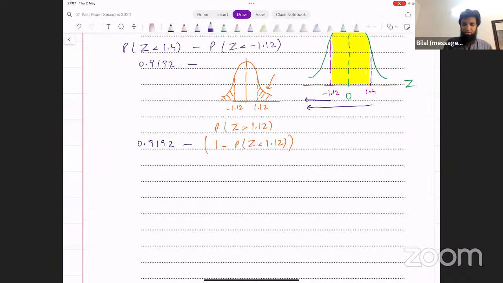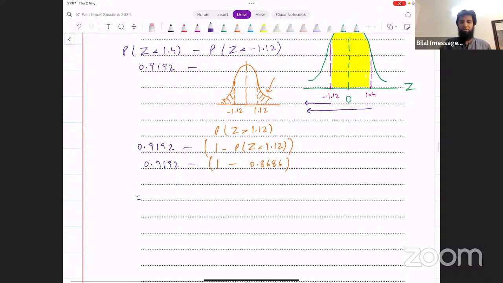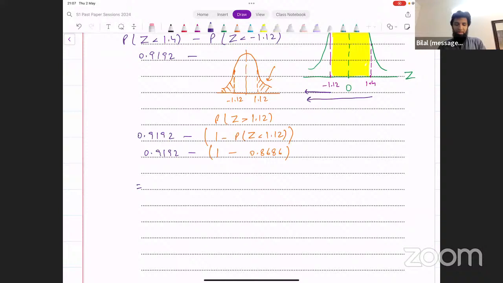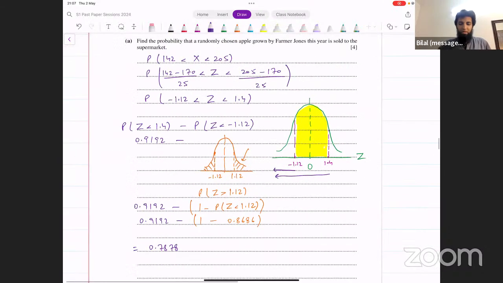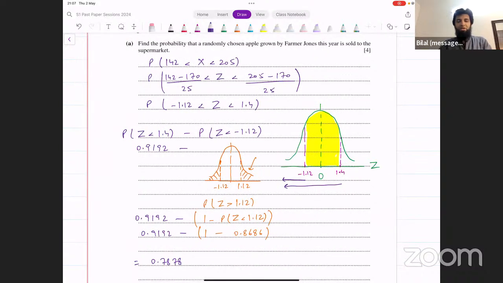Let's write that here. 0.8686, 1 minus this. And now we just simplify this whole thing, 0.9192 minus this whole thing. That is going to give us this probability that we're looking for. 0.9192 minus 1 plus 0.8686, and that's giving me 0.7878. That's the probability that a randomly chosen apple is sold to the supermarket in this case.